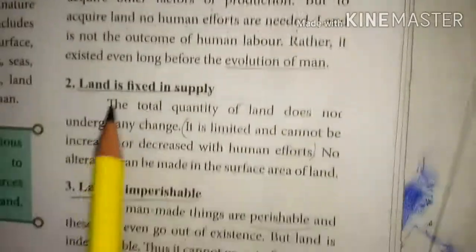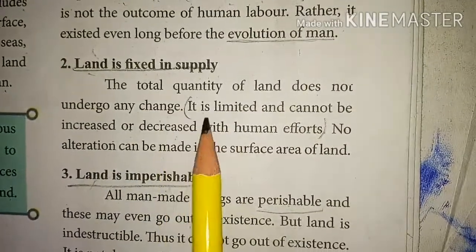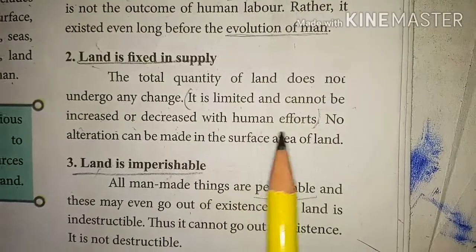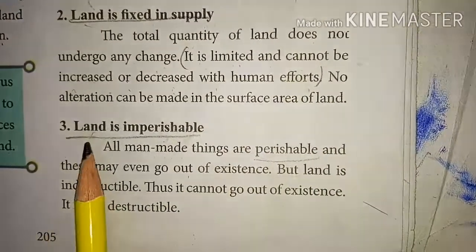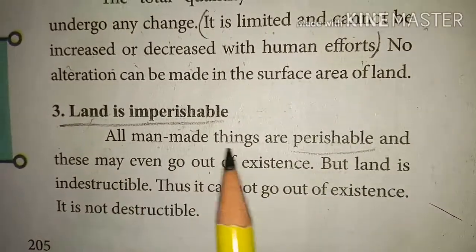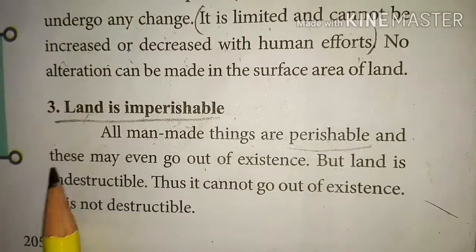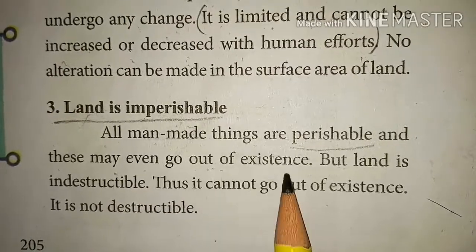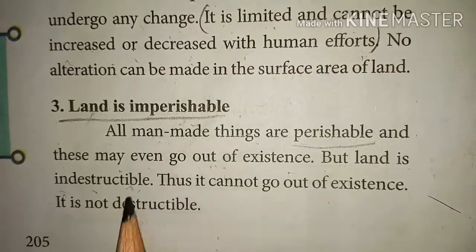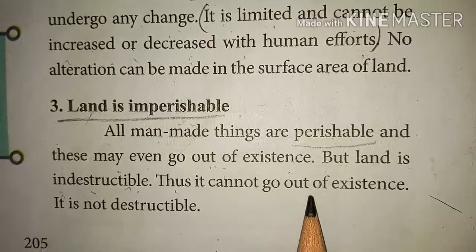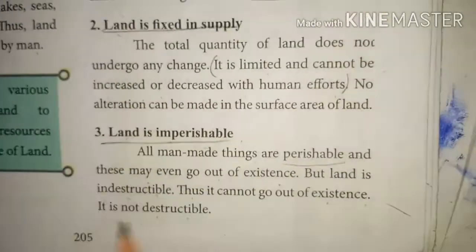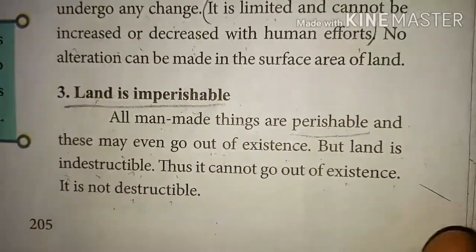And second, land is fixed in supply. Land is limited and cannot be increased or decreased with human efforts. Third, land is imperishable. All man-made things are perishable and may even go out of existence. But land is indestructible. Thus, it cannot go out of existence. It is not destructible. Land is imperishable, it will always remain fixed.